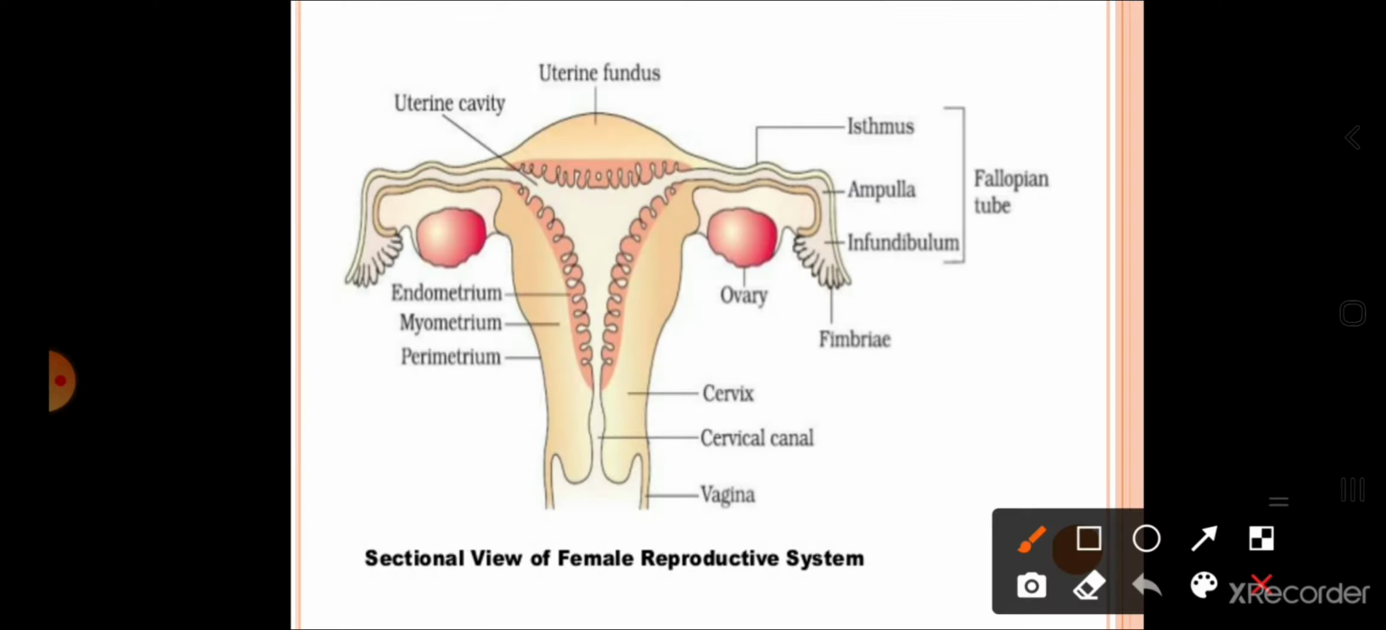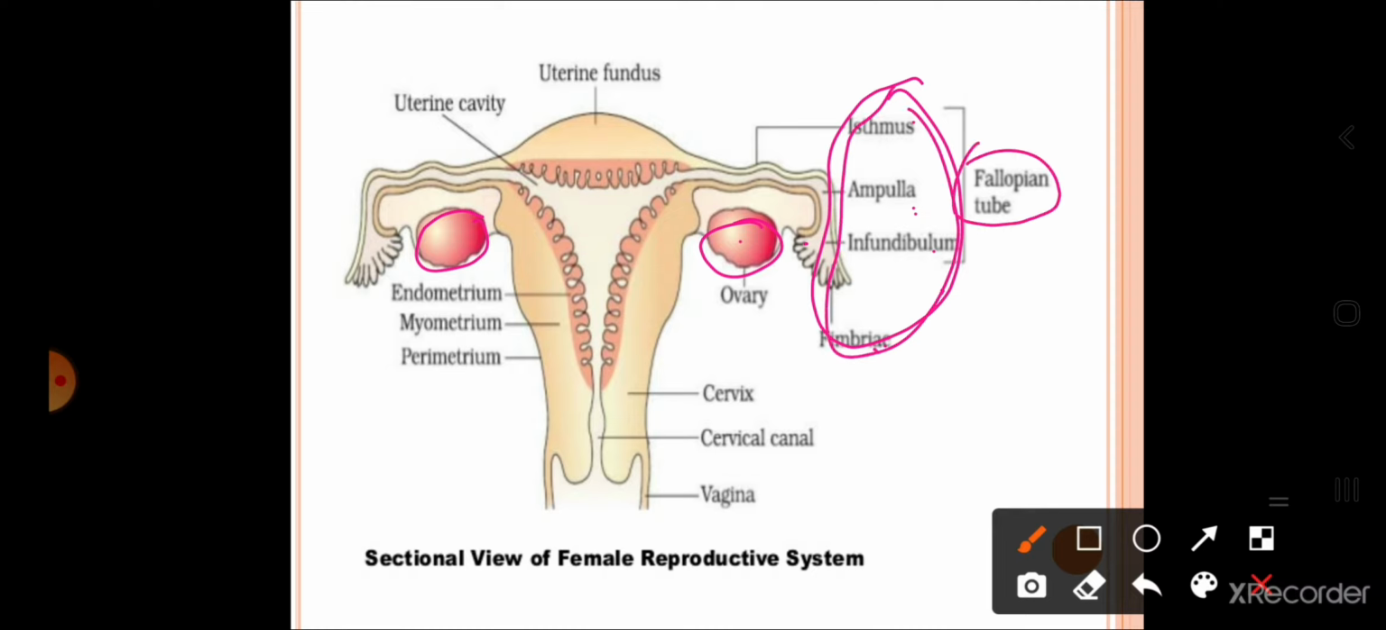Now, this is the sectional view of the female reproductive system. As I told you, it consists of a pair of ovaries. As you study in detail, you will see that there is no physical connection between the ovaries and the oviduct. This complete structure is the oviduct. These are the parts of the oviduct: fimbriae, infundibulum, ampulla, isthmus. These all are the regions of the oviduct. We know that the oviduct is also called the fallopian tube. So, these are the two oviducts. Then this is the uterus.